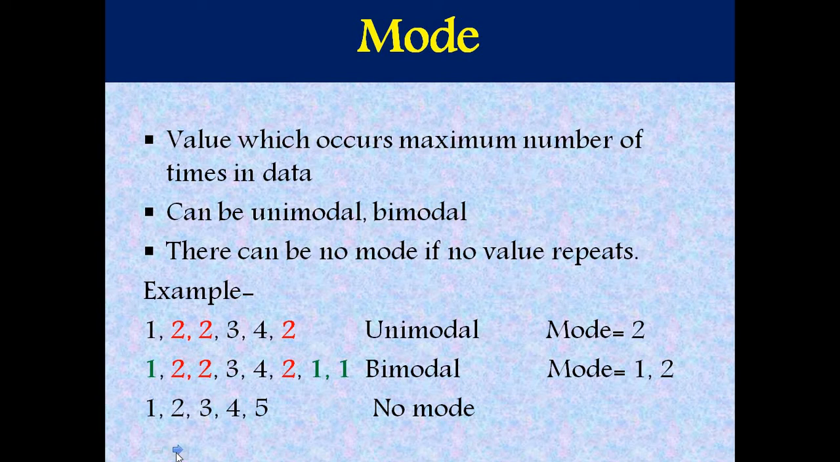So this is unimodal and our mode is 2. In the next example, I have observations 1, 2, 2, 3, 4, 2, 1, 1. In this case, 1 and 2 both occur 3 times. So it is bimodal and the mode is 1 and 2 both. In the third example, observations are 1, 2, 3, 4, 5. Here no value repeats. That means we don't have a mode. There is no mode.